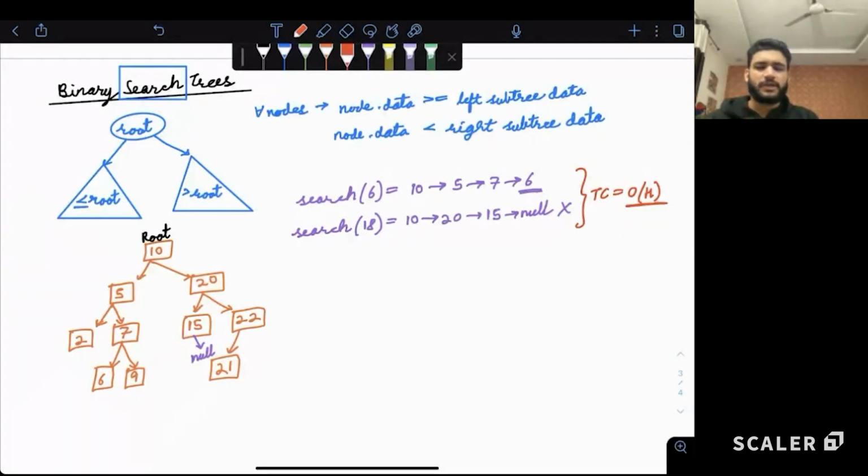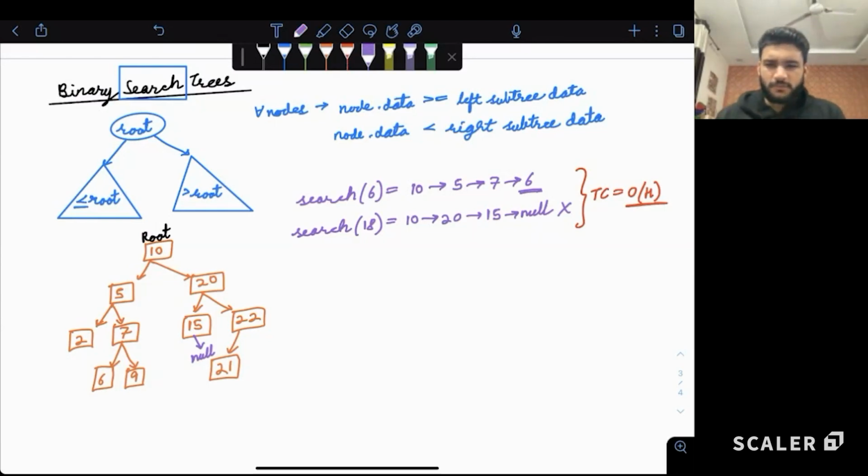How many elements are you looking at any point of time? Like total number of steps taken to find the answer. So it is order of height. Very good. Only one chain we are traveling. We are not traveling more than that. Nice. So is the searching clear to all? Like how searching is working?